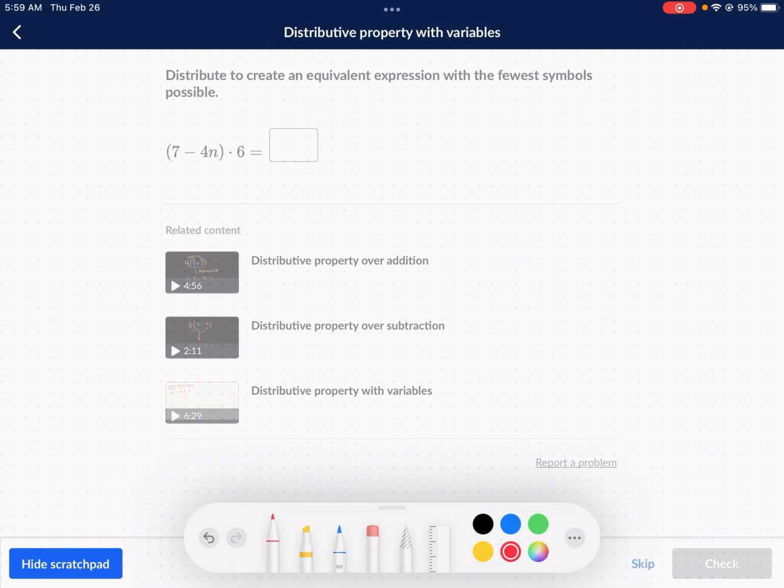Now this time the 6 is on the other side, and you see it's got the dot. It's the same thing. We're still going to do that multiplication times each term on the inside.